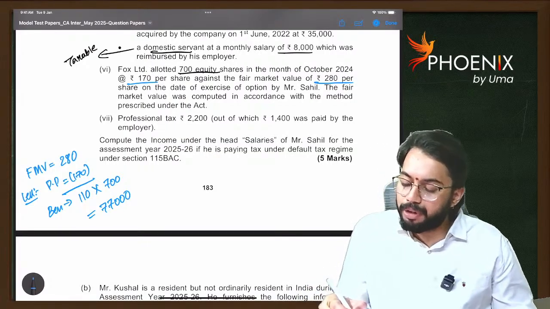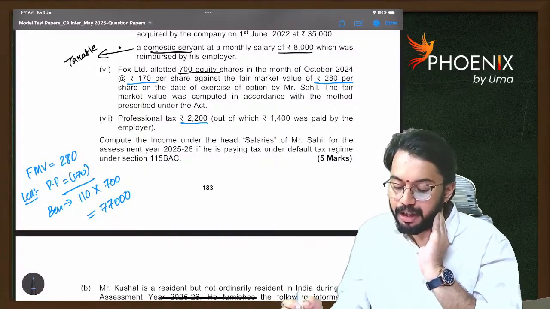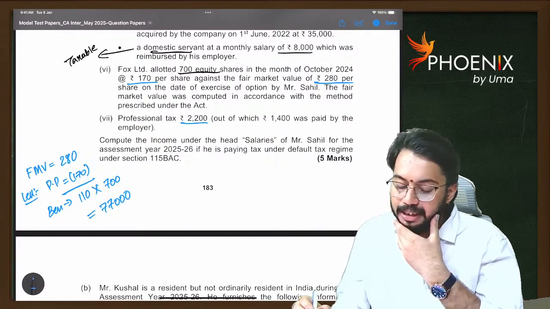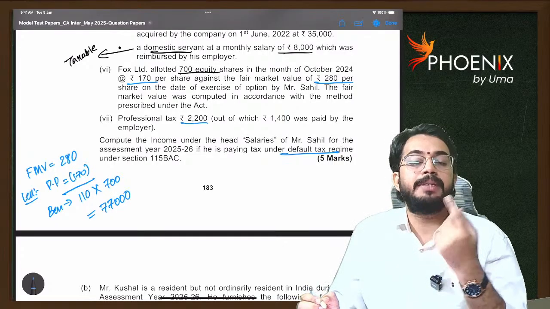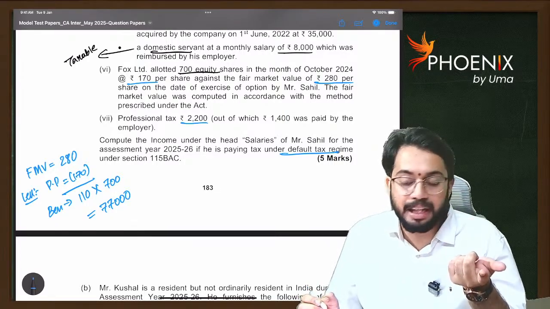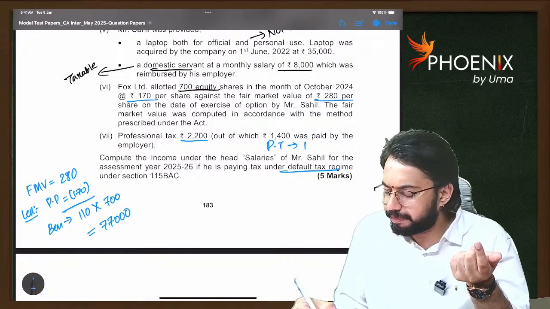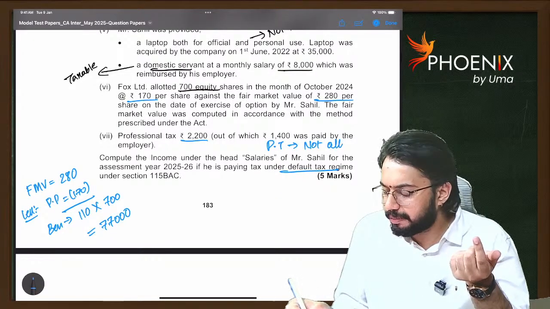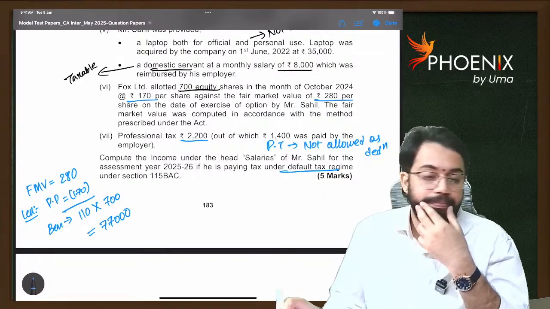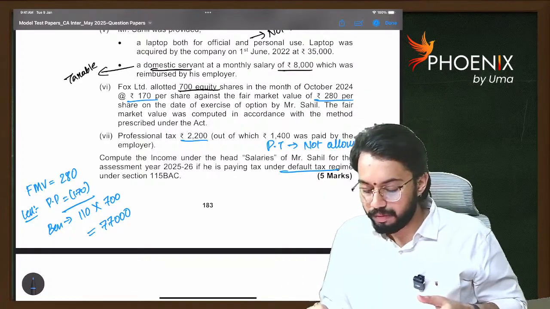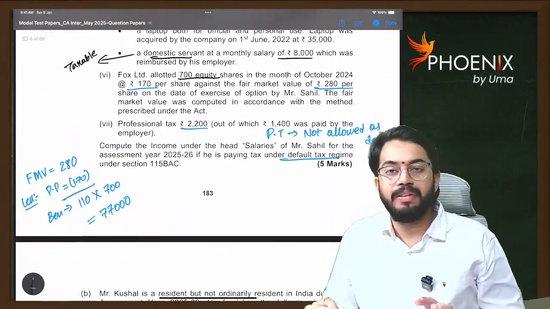Profession tax of 2,200, out of which 1,400 was paid by the employer. Compute income from salaries. If he is paying taxes under the default tax regime, profession tax is not allowed as deduction. Not allowed as deduction. Okay. So all adjustments are explained. You can go through the answer. You will easily understand.